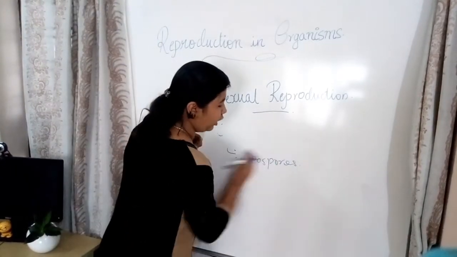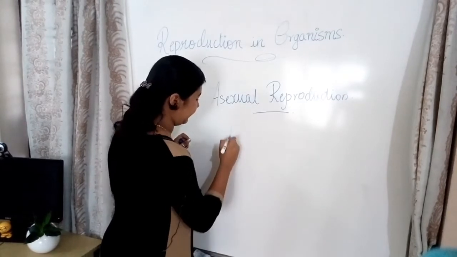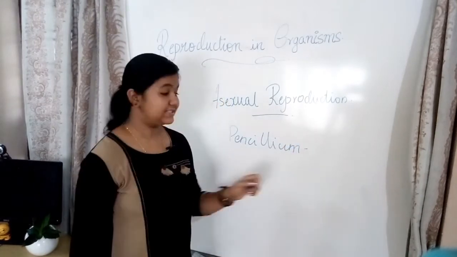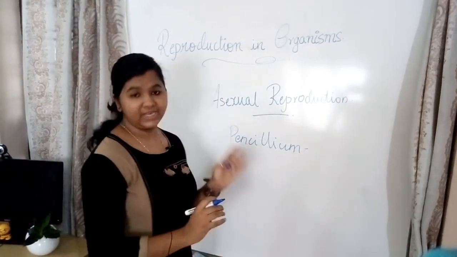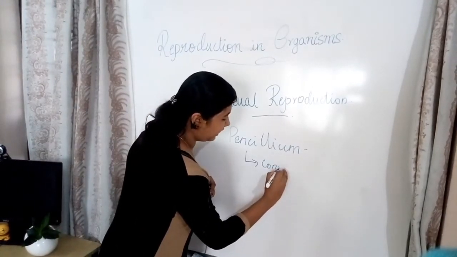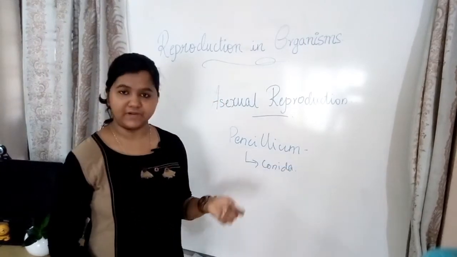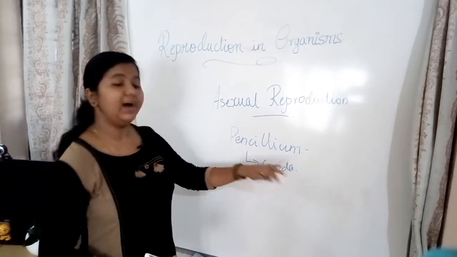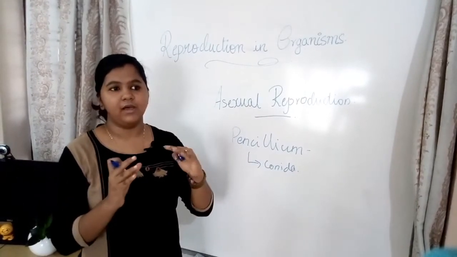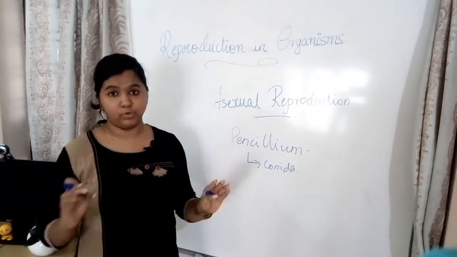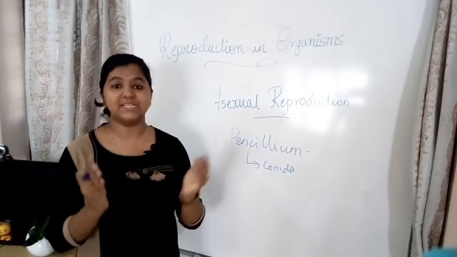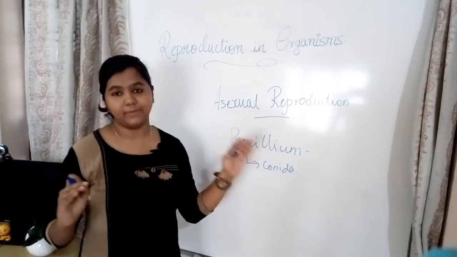Okay, next we have to learn about Penicillium. The next organism is Penicillium. It does reproduction with the help of conidia. Actually, the spelling is Conidia, but it's pronounced as Conidia. They are also spores, but they do not have flagella. They are not motile, and these spores are special. They are exogenously produced. They are not produced inside a sporangium. So this is about Penicillium.